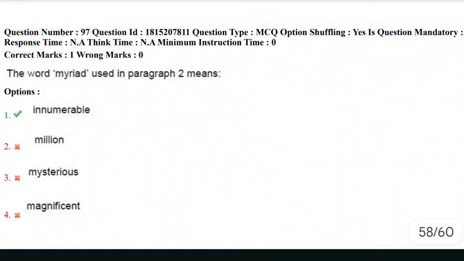Let's move towards next question. The word myriad used in paragraph 2 means: innumerable, million, mysterious, or magnificent. The correct answer here is innumerable. Myriad is nothing but innumerable.